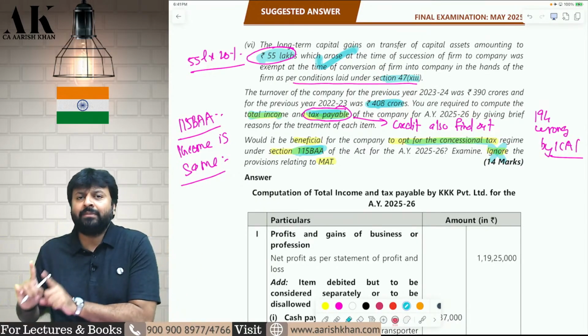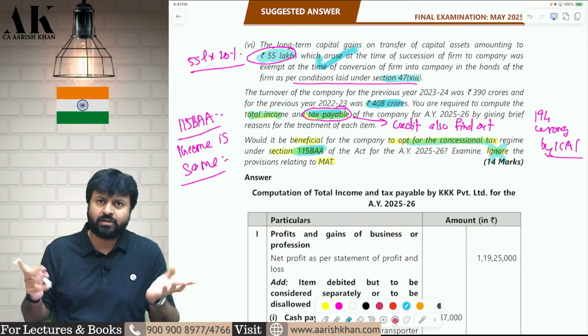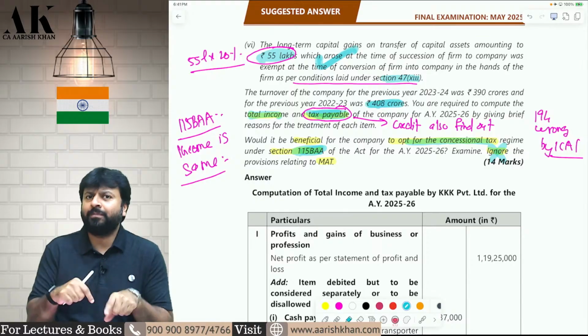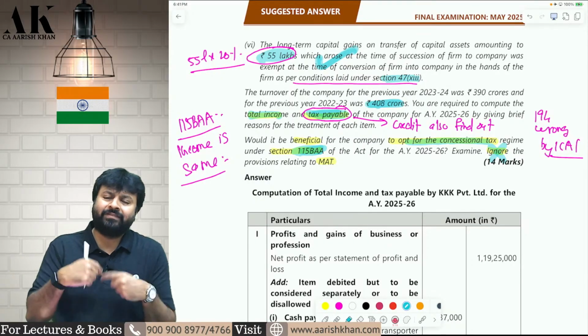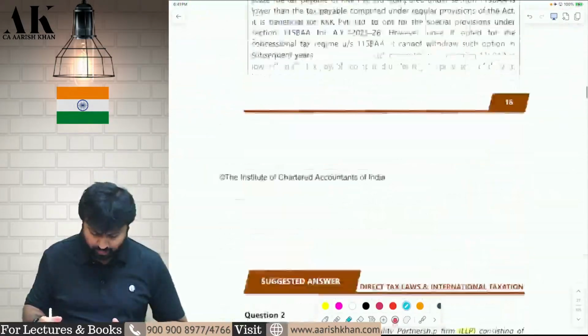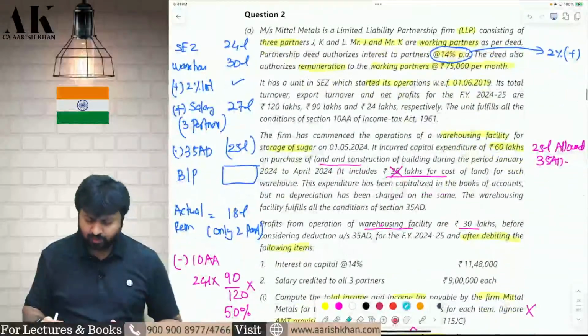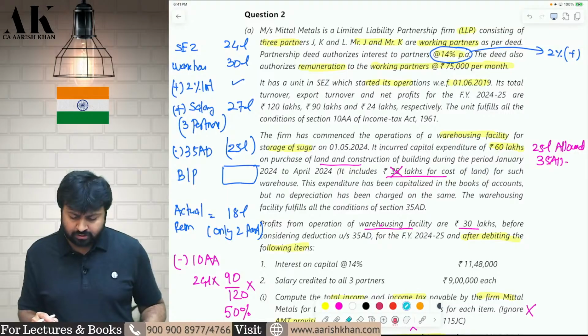In 115BAA, the normal tax rate will be 22%. And the special tax rate will be as per the special rate. And in 115BAA, you have to apply 10% surcharge mandatorily. In normal provisions, you will apply surcharge only if the income exceeds 1 crore rupees. So this is what this question is all about. Okay. I hope it is clear to all of you. Now let's move on to the next question. The next question is also on partnership firm.